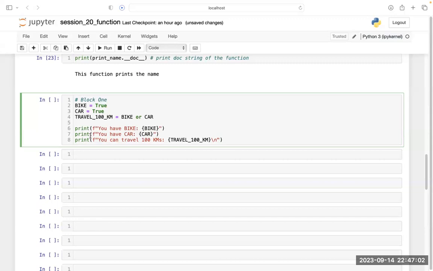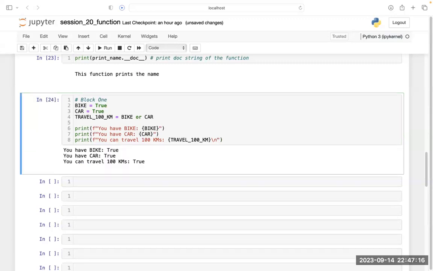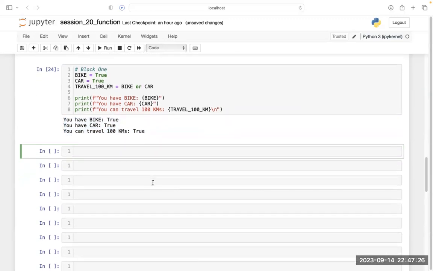Now I want to print this. You have bike, you have car, and I want to print what is inside. You already know the f-string I have discussed before. You can travel 100 kilometer, travel this or this, and backslash n is a new line. If I simply run this code, I will get this. Is this clear to you or not? Because this is a very simple thing. Tell me, quick.